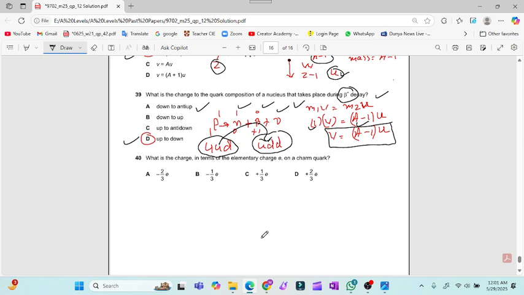And now the last question, you have to remember the value for the charm, which is 2 over 3 e.